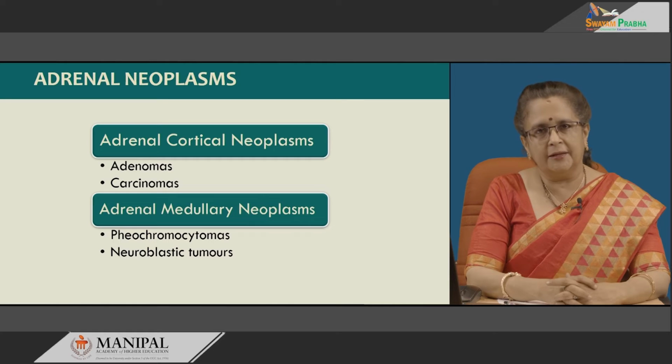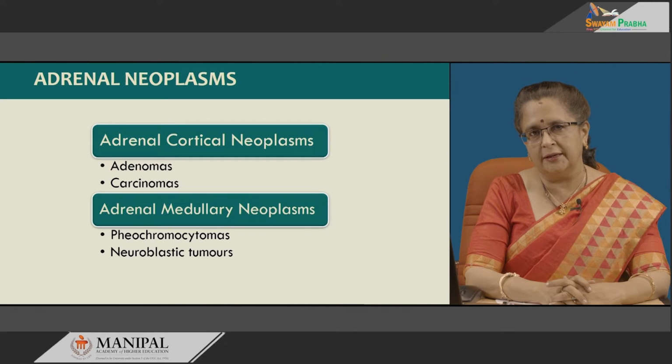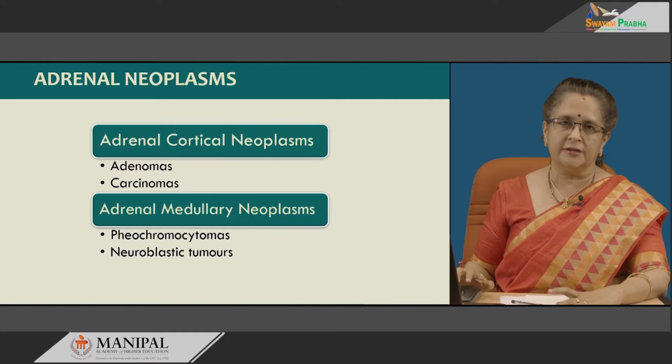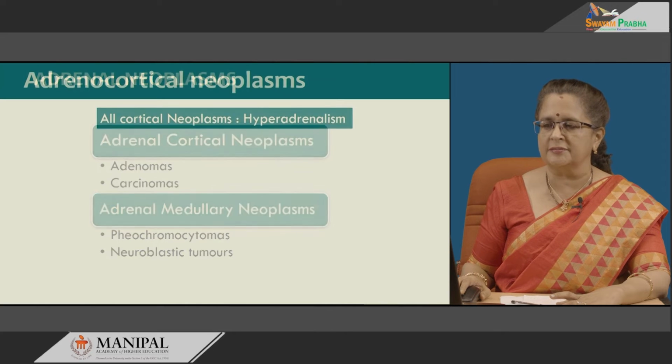So, adrenal neoplasms can be subdivided into adrenal cortical neoplasms and adrenal medullary neoplasms. Under the cortical neoplasms, we have both adenomas and carcinomas, whereas under medullary neoplasms, we have pheochromocytoma and neuroblastoma. Only pheochromocytoma would be dealt with today, besides both the adrenal cortical neoplasms.